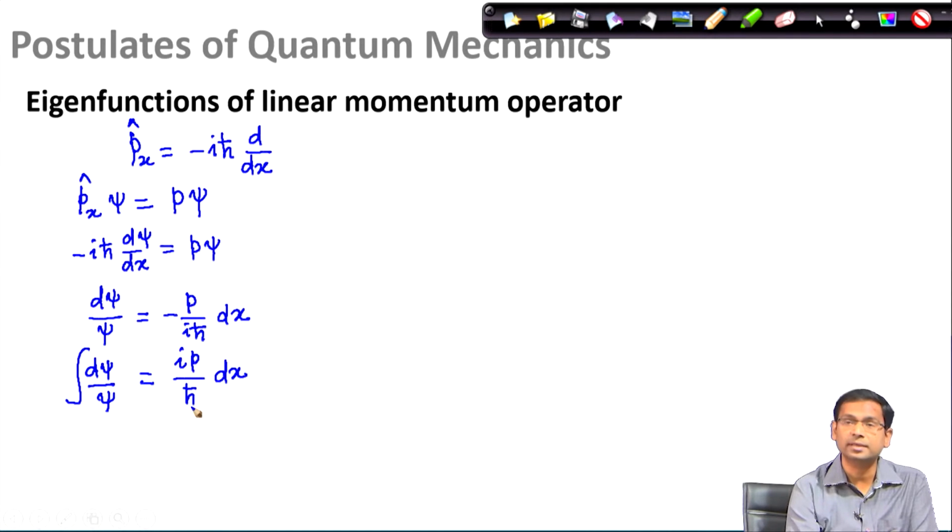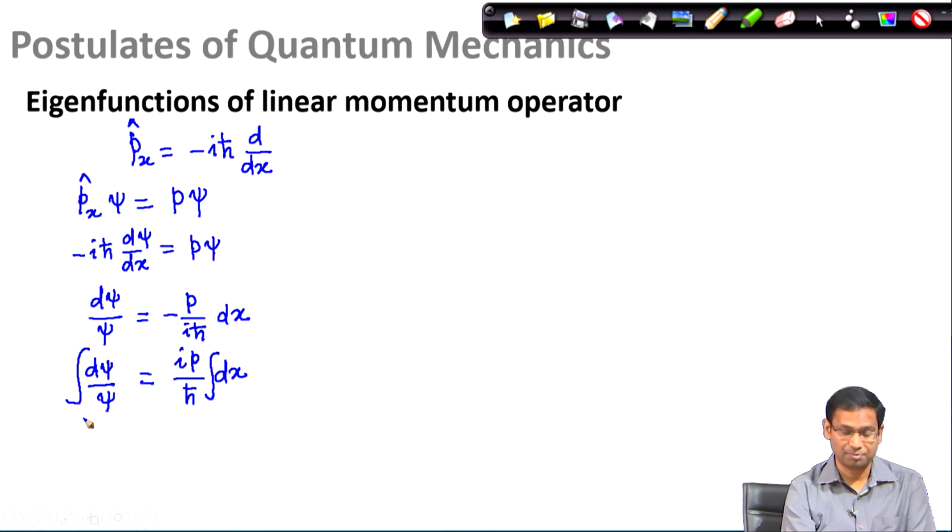When I integrate the right hand side, I see i is the imaginary root, h bar is Planck's constant, which is a constant, and p is also an eigenvalue which is a constant. So, therefore, I am keeping these terms out of my integration. So, I have a left hand side integration to carry out, and I have a right hand side integration. So, I continue my discussion here.